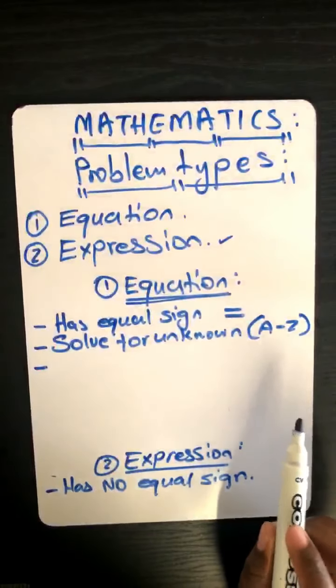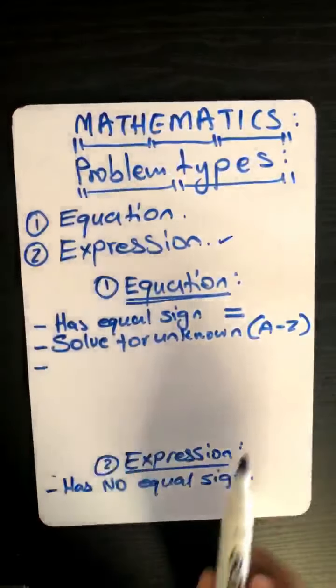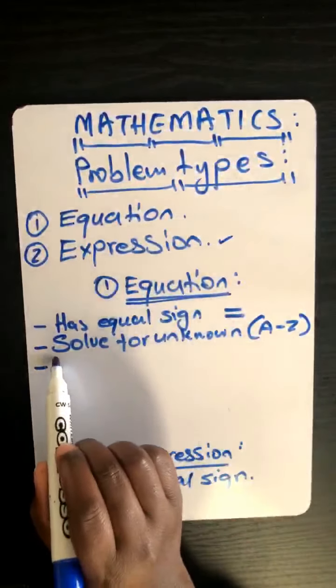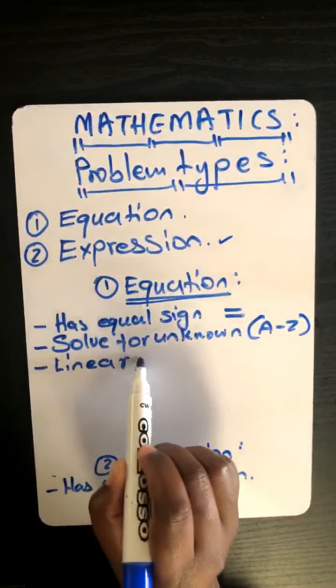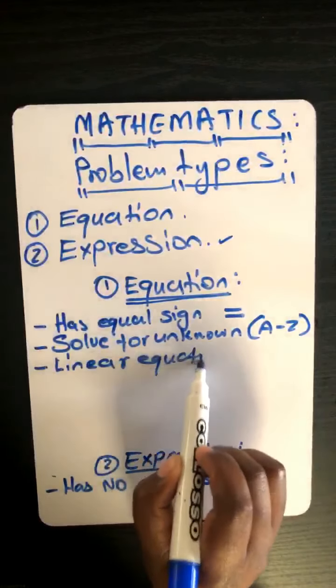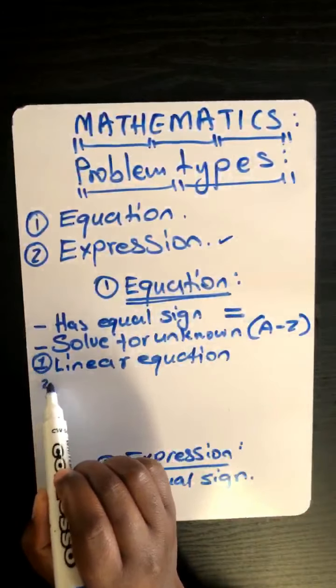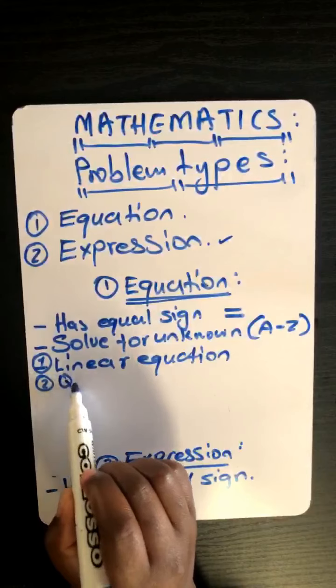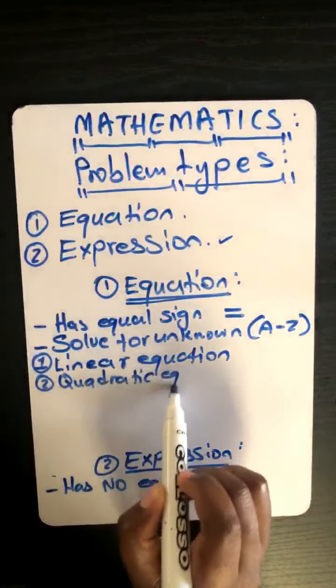So now that you are able to notice what an equation is, I will therefore go deeper now. So we have two types of equations. The first one is called a linear equation. This is number one. And then the second type is called a quadratic equation.